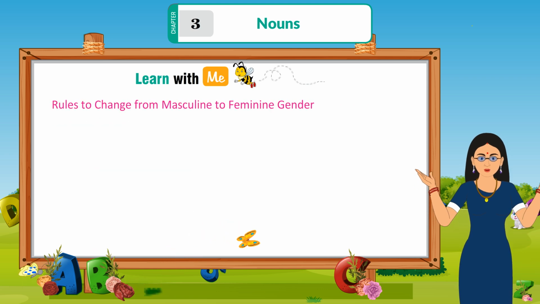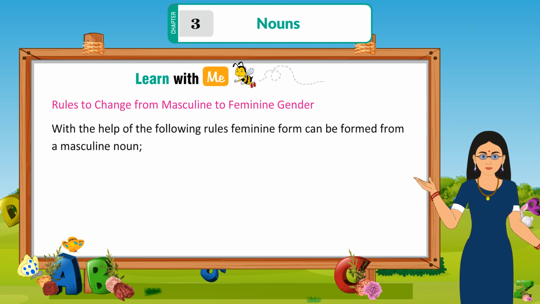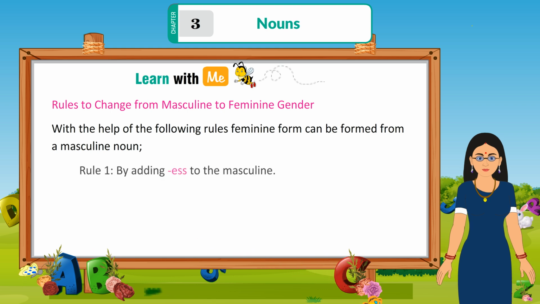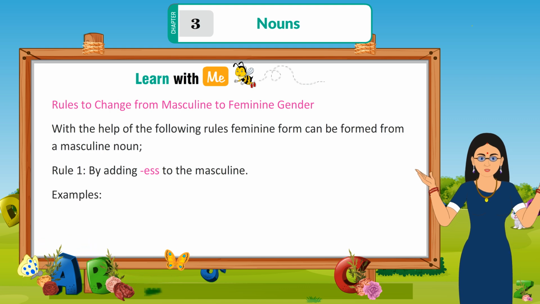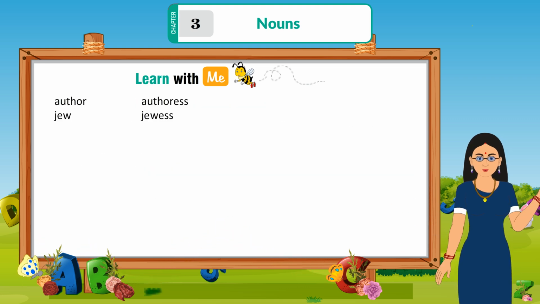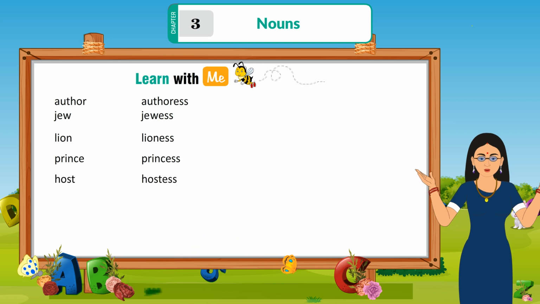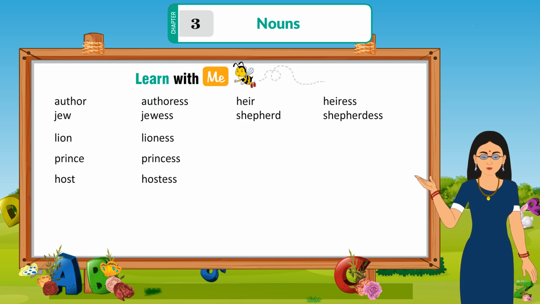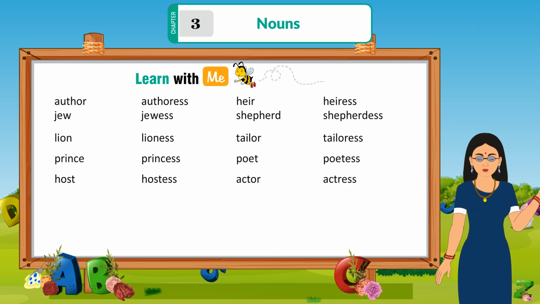Rules to change from masculine to feminine gender. With the help of the following rules, the feminine form can be formed from a masculine noun. Rule 1: by adding -ess to the masculine. Example: author, authoress; Jew, Jewess; lion, lioness; prince, princess; host, hostess; heir, heiress; shepherd, shepherdess; tailor, tailoress; poet, poetess; actor, actress.